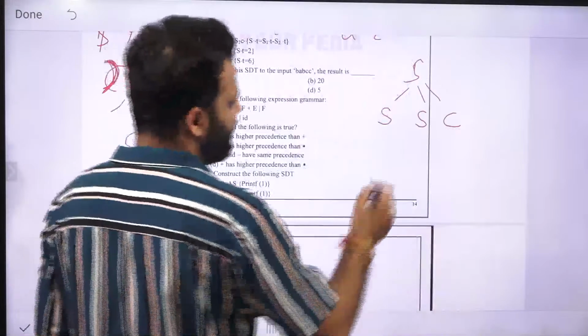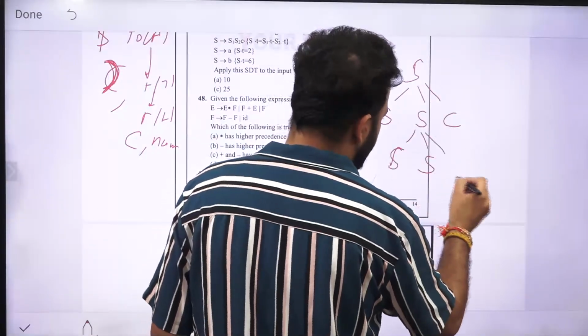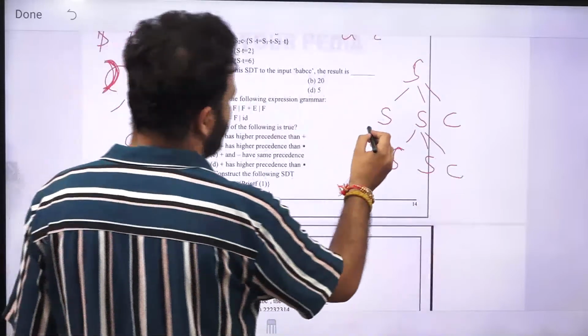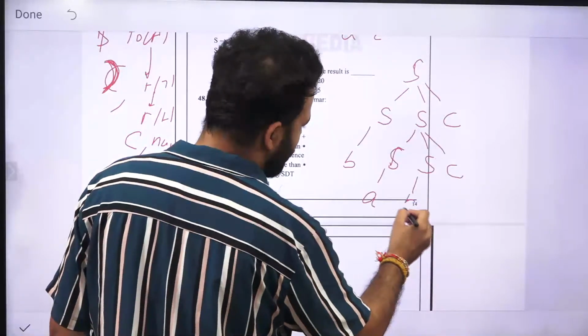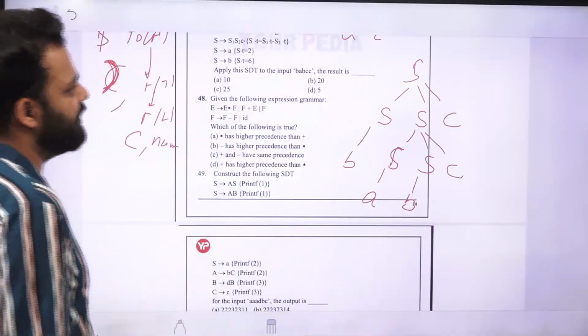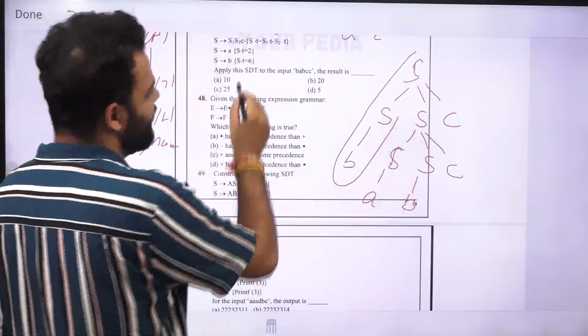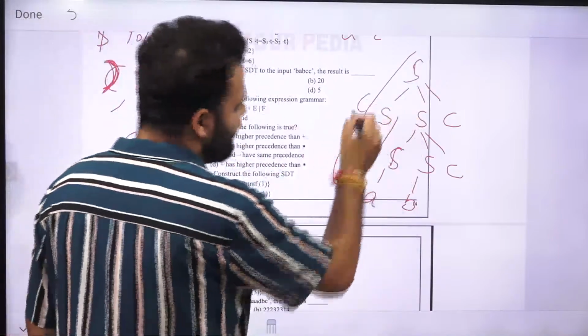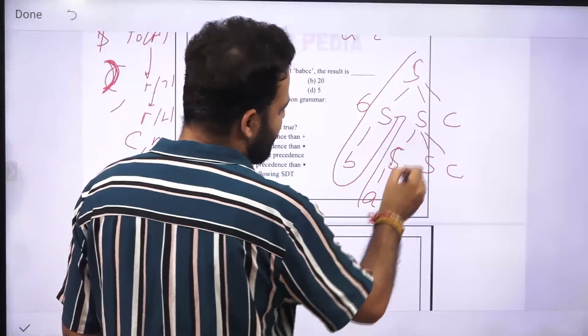So we have made this C, and again for this S we will go to S, S, C. For this S we will go to B. For this S we will go to A. For this S we will go to B again. And then we will try to parse it. Whenever we parse it and S to B is completed, the value will be moved to 6. Again we come back, S value is changed to